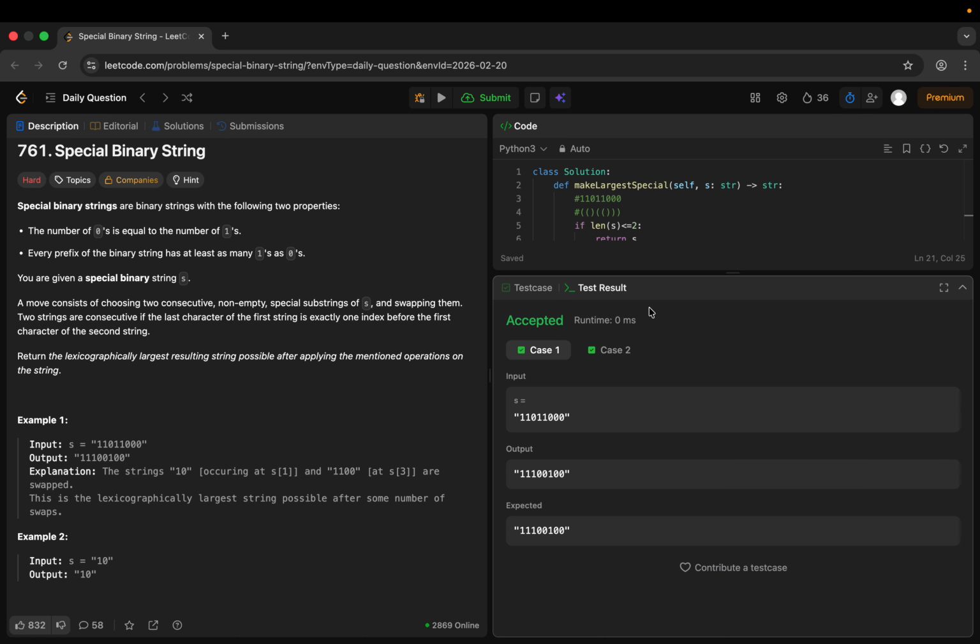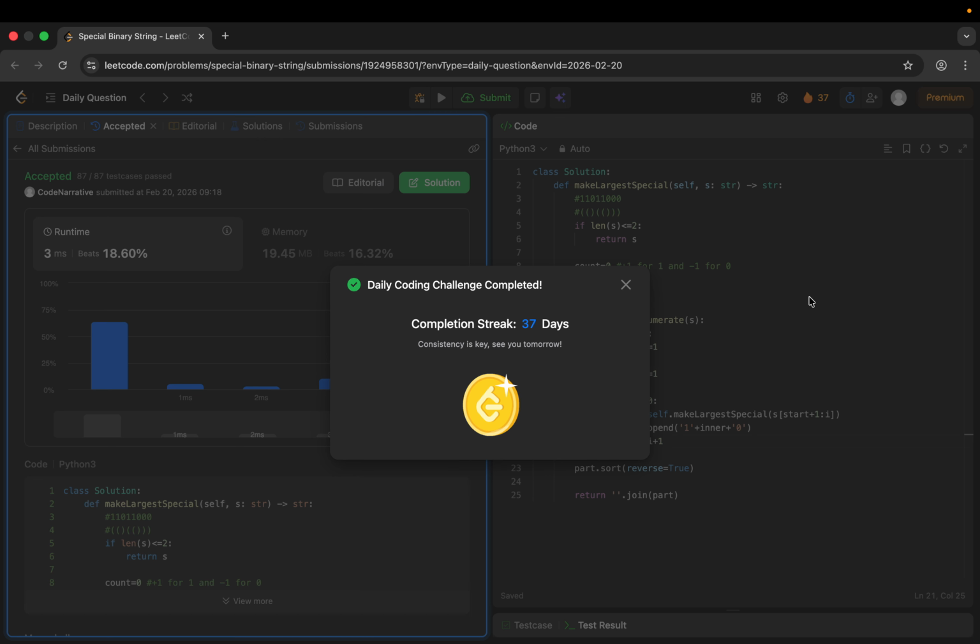Let's try to run and check. Yeah, so the test cases have passed. Let's try to submit and check. Yeah, so our code has passed successfully.